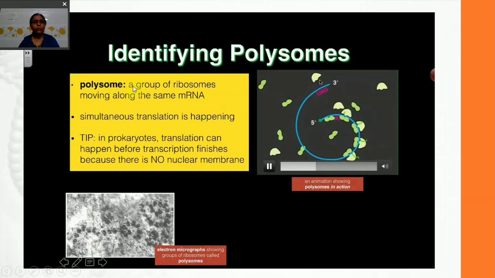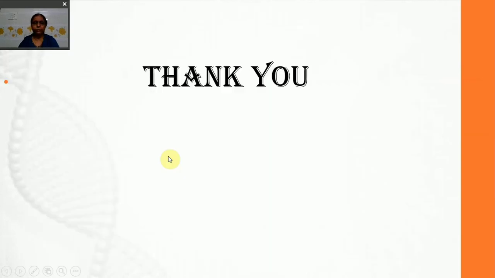What is a polyribosome? It is a group of ribosomes moving along the same mRNA. Simultaneous translation is happening because the mRNA need not travel from the nucleus to the cytoplasm. In prokaryotes, translation can happen before transcription finishes because there is no nuclear membrane.